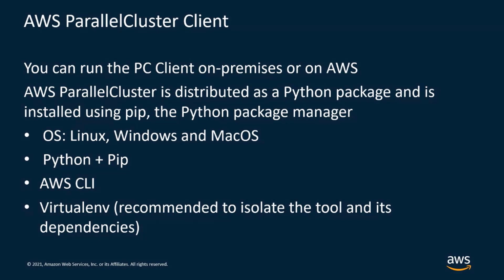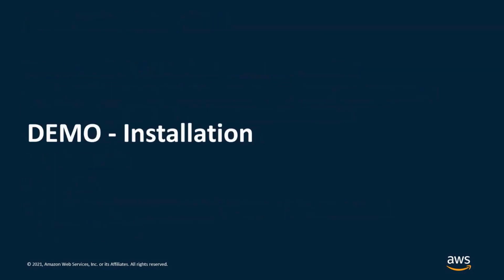It's also recommended to use virtualenv to isolate the tool and all its dependencies. We will see it in a minute. Okay, so let's start the demo now, and let's have a look at how the installation works.